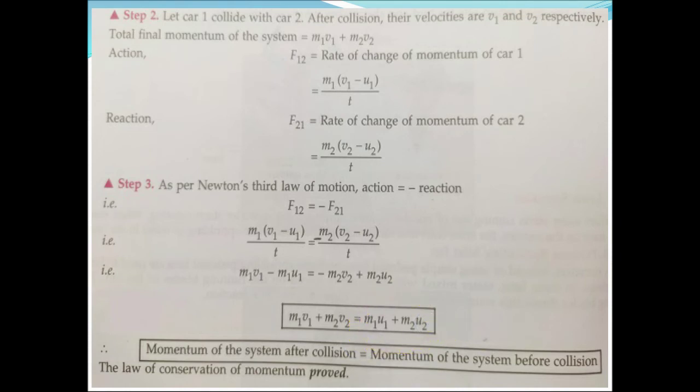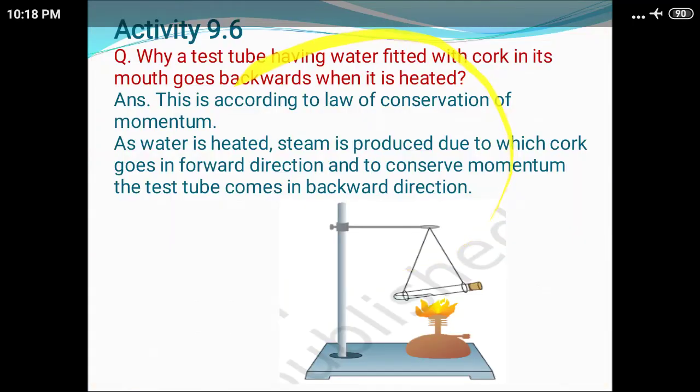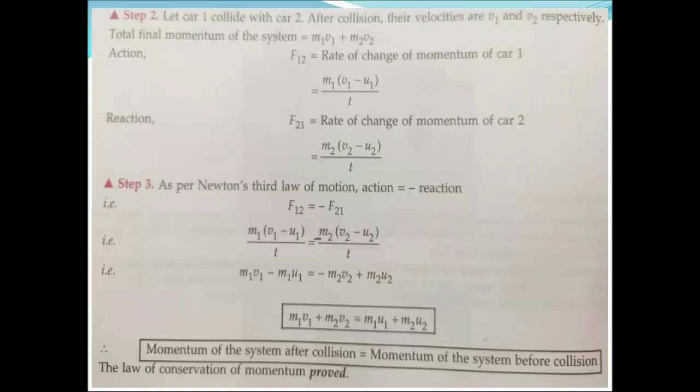And in this whole derivation we have not taken any external force, just we have considered the force applied by both objects on each other. So no external force is acting on it. In that case, initial momentum is equal to final momentum. So this is the law of conservation of momentum.